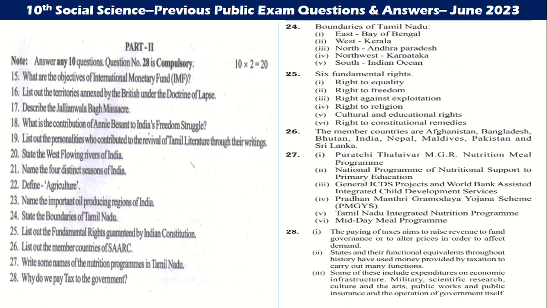Boundaries of Tamil Nadu: East, Bay of Bengal; West, Kerala; North, Andhra Pradesh; Northwest, Karnataka; and fifth, South, Indian Ocean. Then 25th, list out the fundamental rights guaranteed by the Indian Constitution: right to equality, right to freedom, right against exploitation, right to religion, cultural and educational rights, right to constitutional remedies. Then 26th is SAARC. SAARC is Afghanistan, Bangladesh, Bhutan, India, Nepal, Maldives, Pakistan, and Sri Lanka.